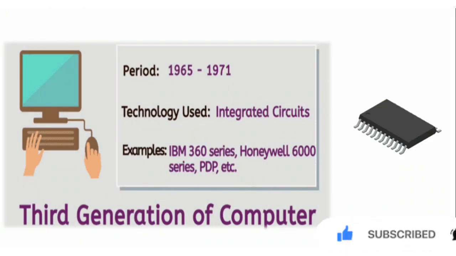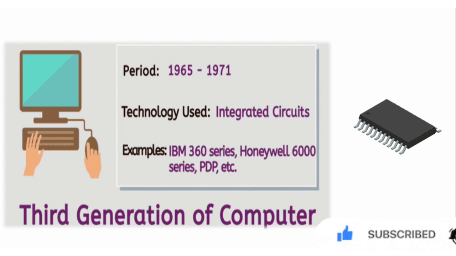Next is third generation. Third generation component used were integrated circuit. In this generation of computer, the transistors were miniaturized and placed on silicon chip called semiconductor.